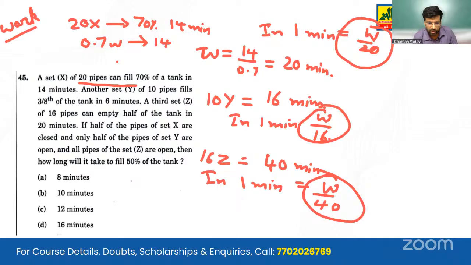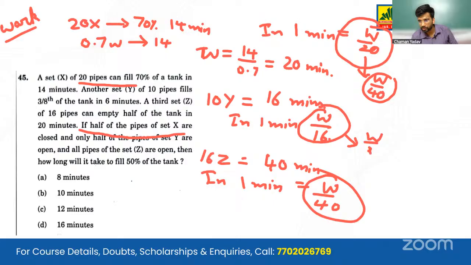Now we are given that half of the pipes of set X, so only half of them are working. So this becomes W by 40. And only half of the set Y are also open. So half of the Y will give us W by 32 of the unit work. And all the pipes of Z are open, so we will not touch it.